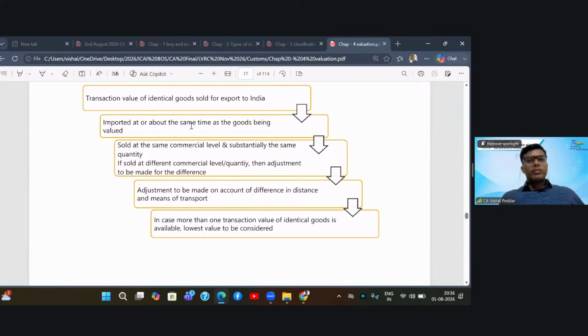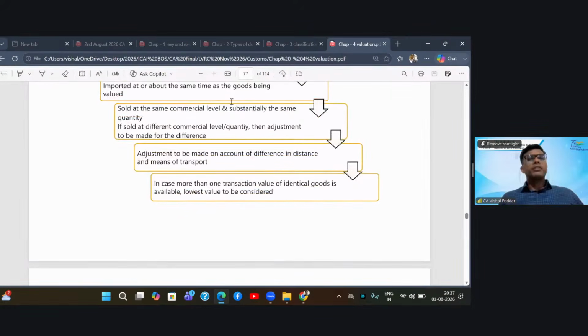Most important is that the other import should be at or about the same time when you have imported. So let us say I am importing today, which is 1st of August. So the other import is on 1st of August only or a nearby date. It should be at the same commercial level and substantially the same quantity level. So I have imported as a wholesaler. Obviously, the other import should also be as a wholesaler. If it is done by a retailer, you cannot take that price. That is same commercial level. Second, I have imported 1 lakh quantity. That person has imported only 1,000 quantity. Again, we know that because of the quantity difference, the price may change. Hence, the quantity should also be the same.